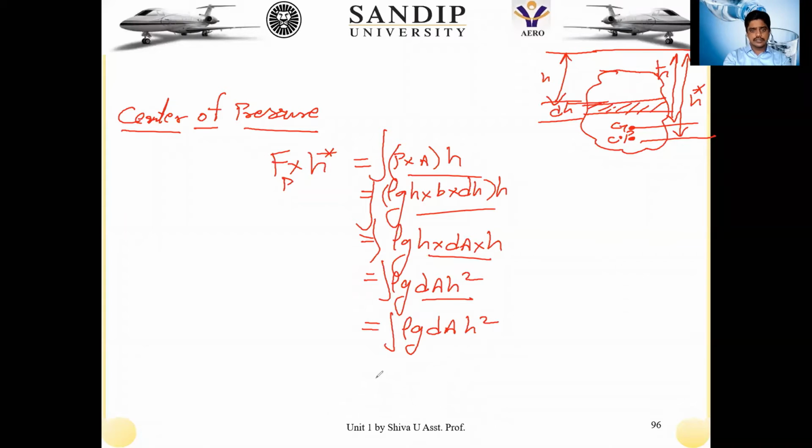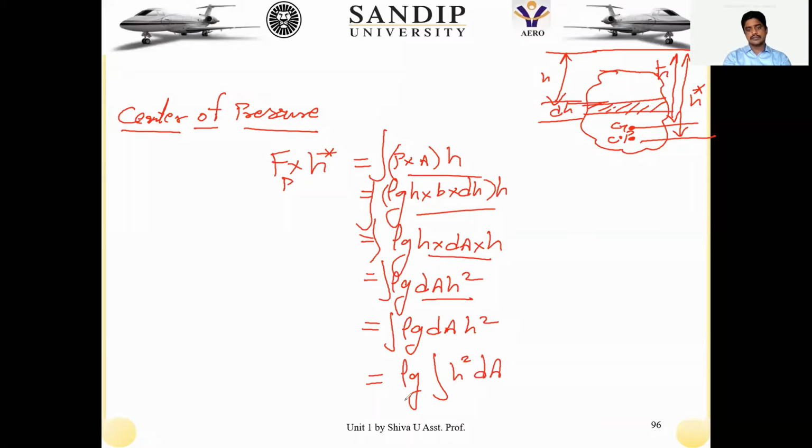Let me expand this. Let us take the constants out, so it will become rho g integral of h square into dA. Now if you look at this particular part, h square dA, how does it look? It looks similar to the integral of x square into dA, which is the net moment of inertia acting about this axis, from the free surface to this particular point.